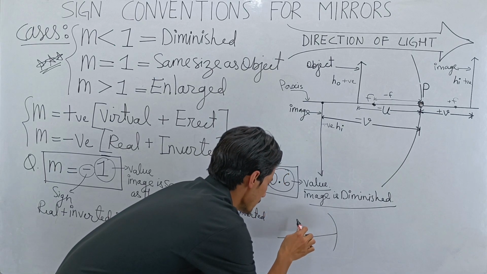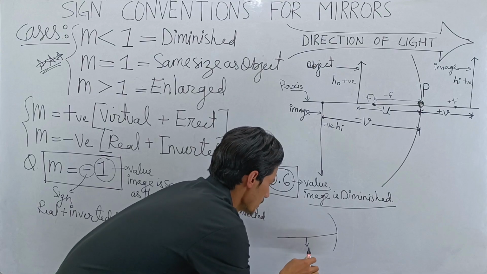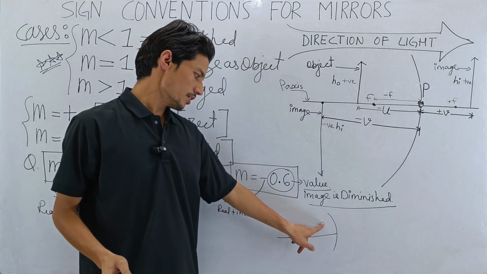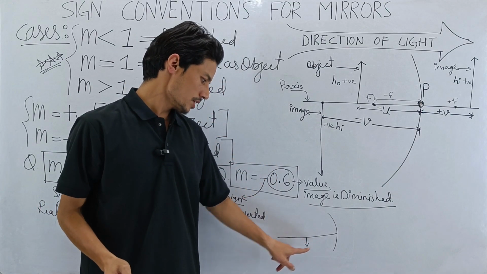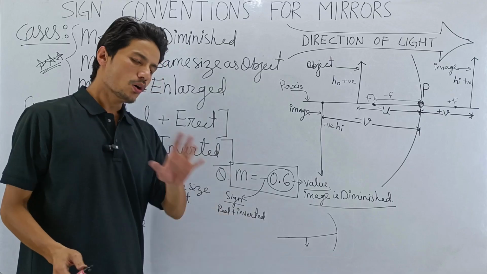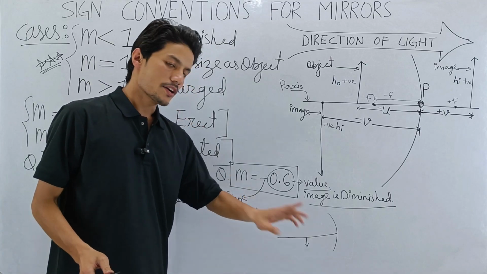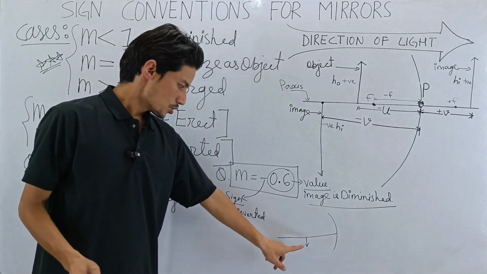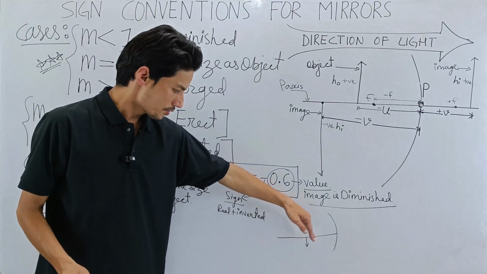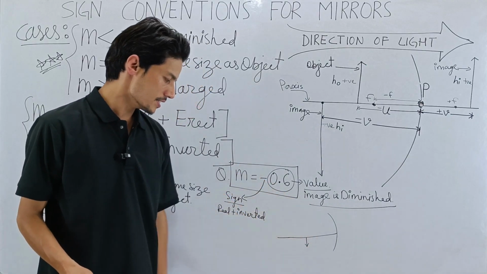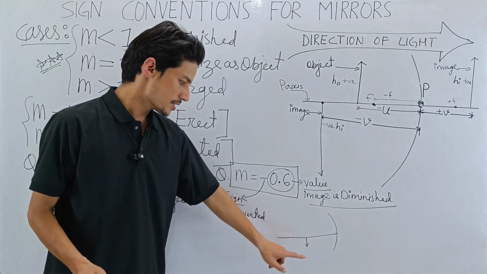Then where will the object be? If we take a concave mirror, well, this has to be a concave mirror because we're getting a real and inverted image. Only concave mirrors will give us a real and inverted image. So we have the image really inverted, so it is formed below the principal axis, plus the image is diminished.